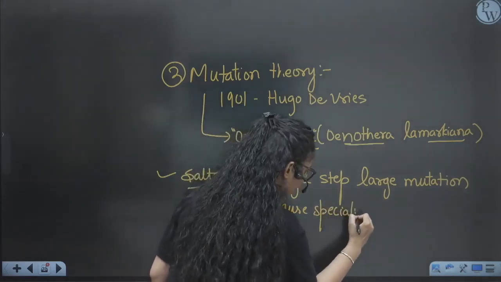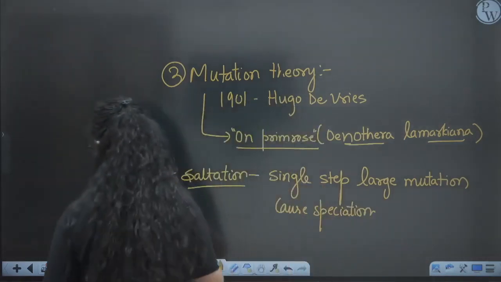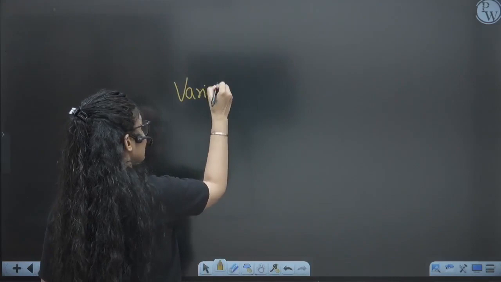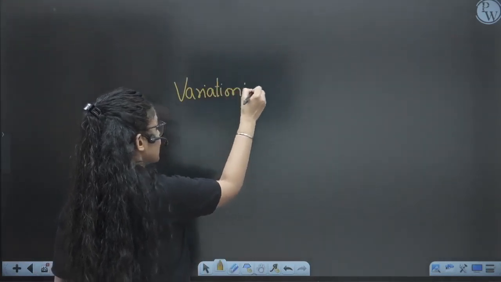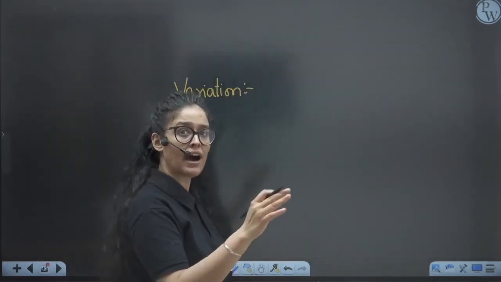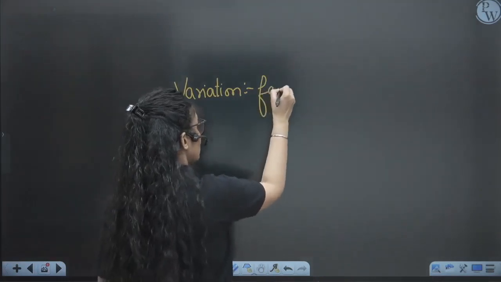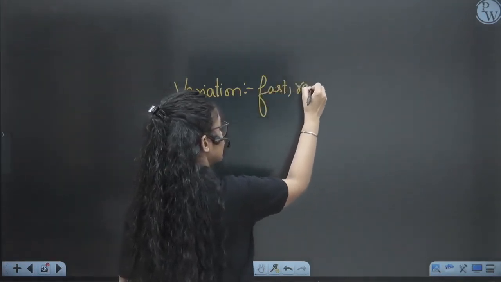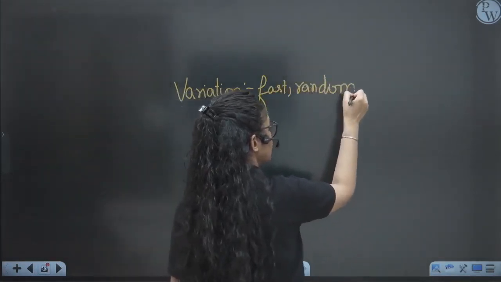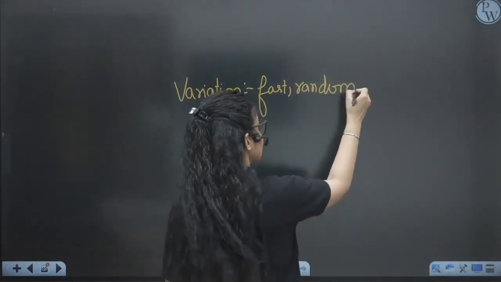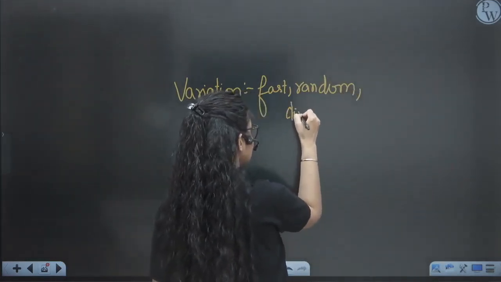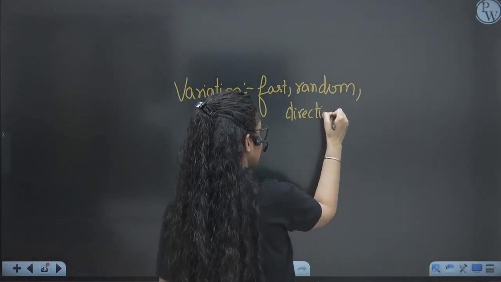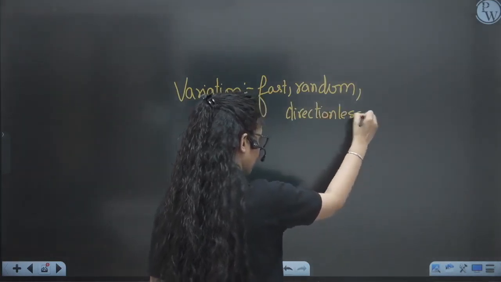So according to him, variation is so fast. Evolution is so fast, right? According to Hugo de Vries, variation is so fast. It is random. It is directionless. You have to remember that, right?